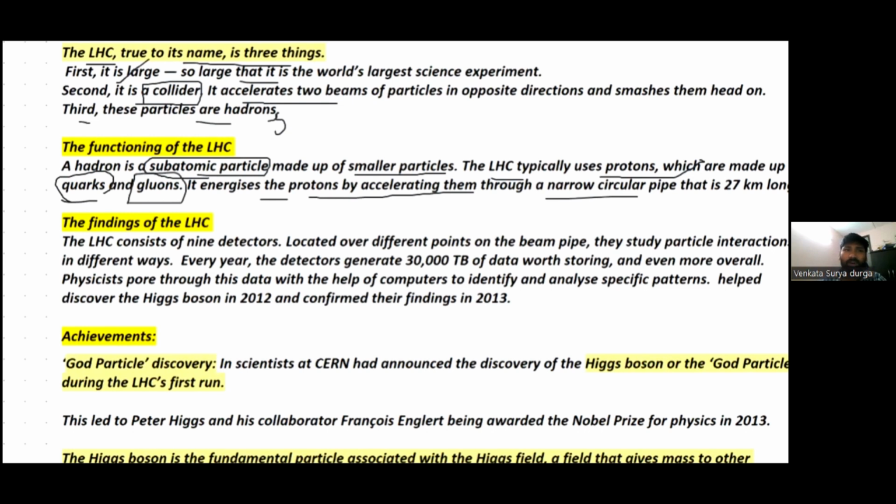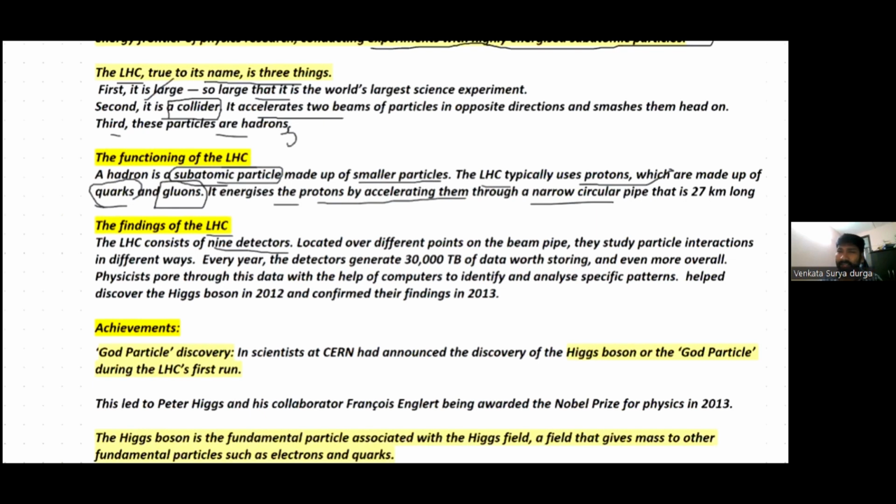What are the findings of the Large Hadron Collider? It consists of 9 detectors located at different points on the pipe. They study particle interactions within the Large Hadron Collider in different ways.